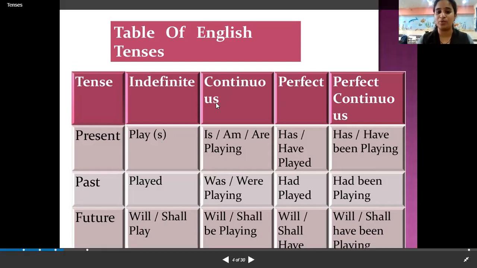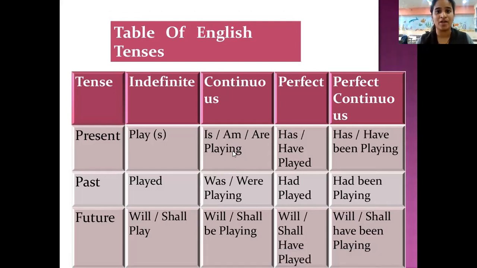So for continuous, what is the helping verb you will use? Is, am, are, plus the ing form of the base verb. This is your base verb play, and ing form of the base verb is playing. For perfect, you will use the word has and have. Why? Because has and have is present. And for making it perfect, you will use the third form of the verb, that is the ed form, here it is played.